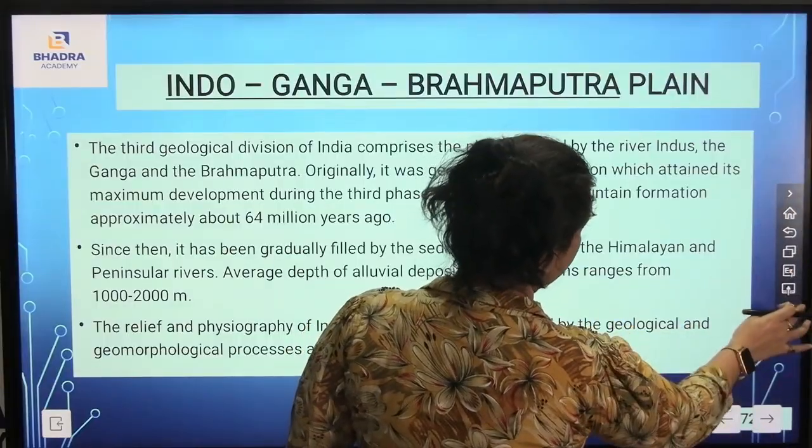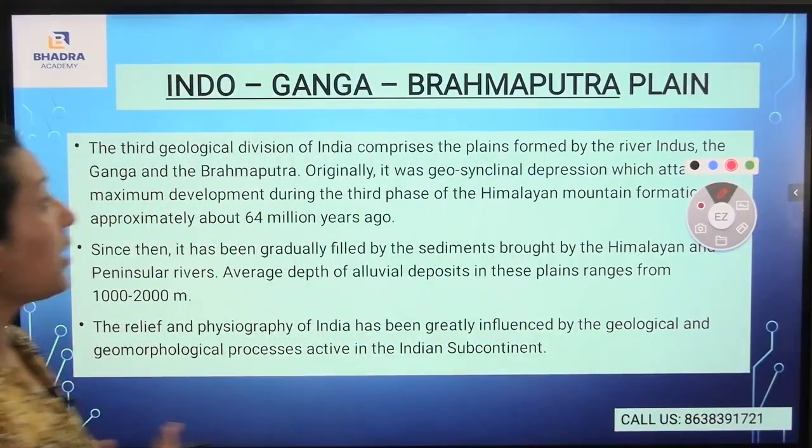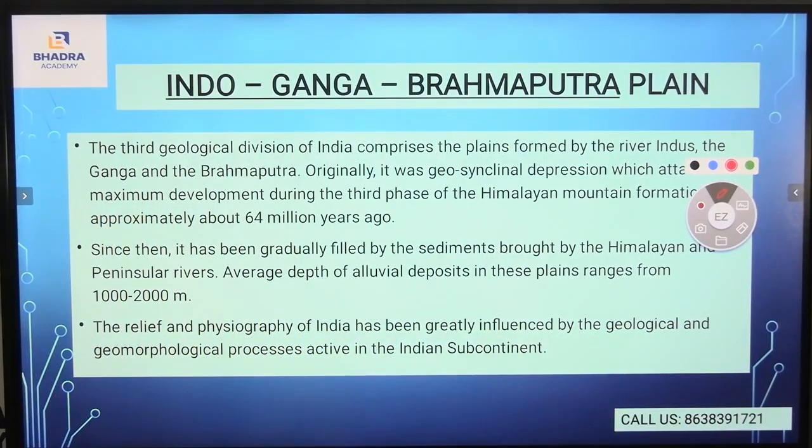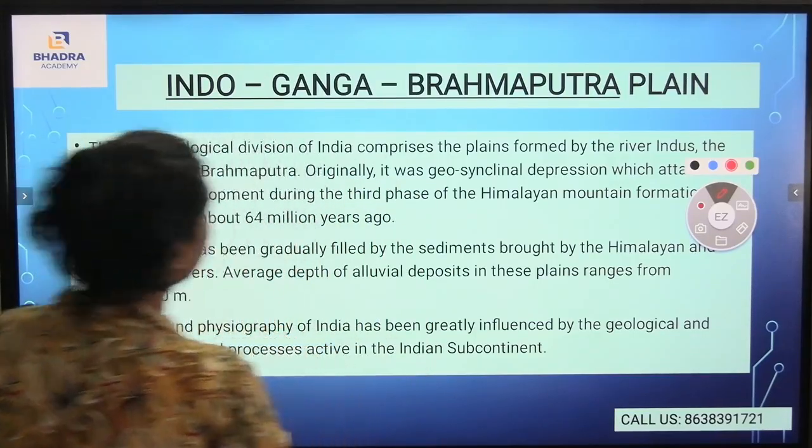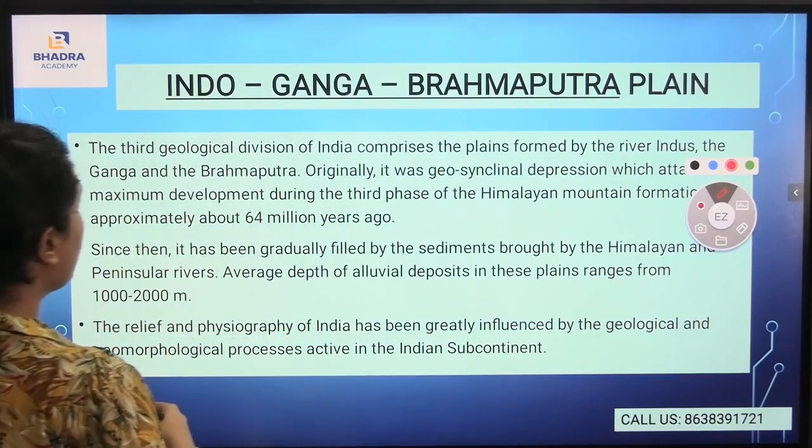Now we will be understanding about the Indo-Ganga-Brahmaputra plain. Now, what is the Indo-Ganga-Brahmaputra plain? The third geological division of India comprises the plains formed by the river Indus, the Ganga, and the Brahmaputra.